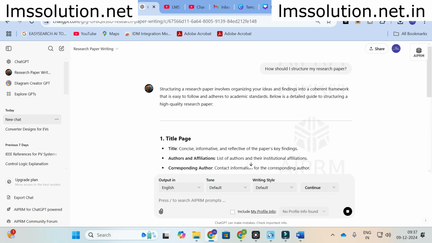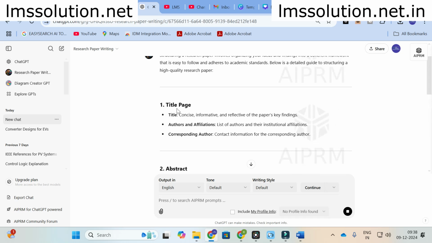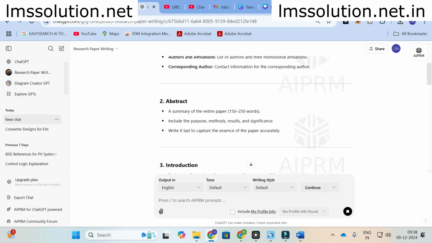Here it will give a detailed outline for how your paper has to be. Starting from your title page: concise, informative and reflective of the paper's key findings. Next, authors and affiliations: list of authors and institutional affiliations, and the corresponding author. Next one is the abstract, the summary of the entire paper, including purpose, method, results and significance.